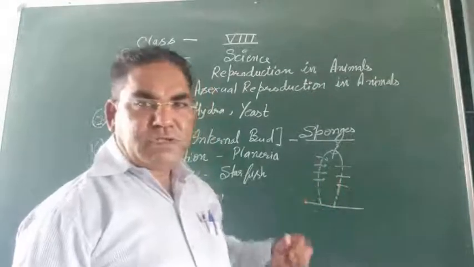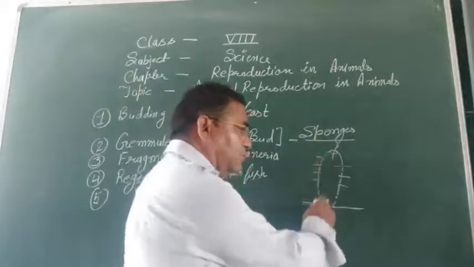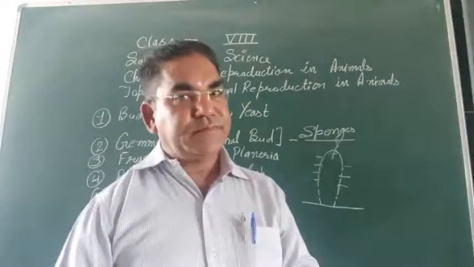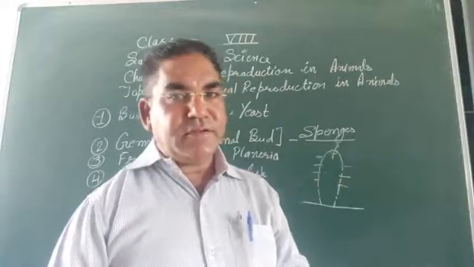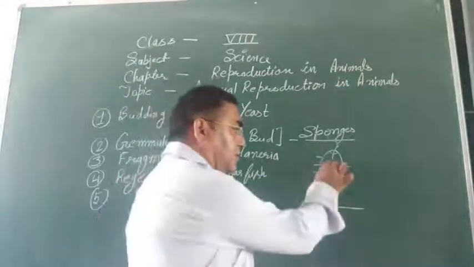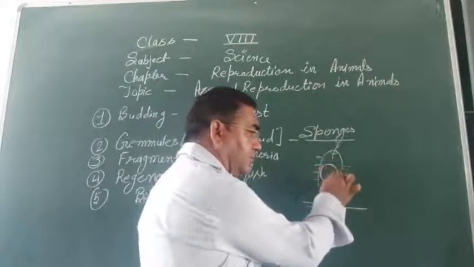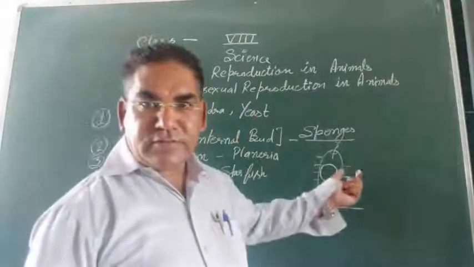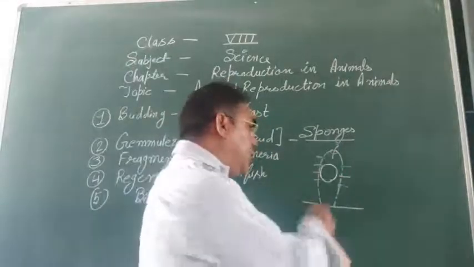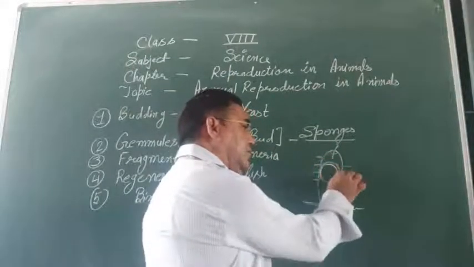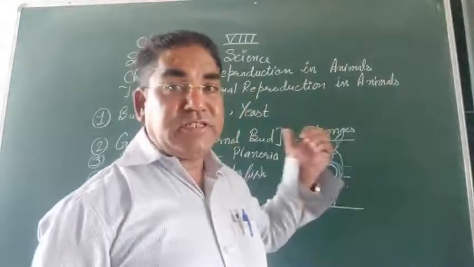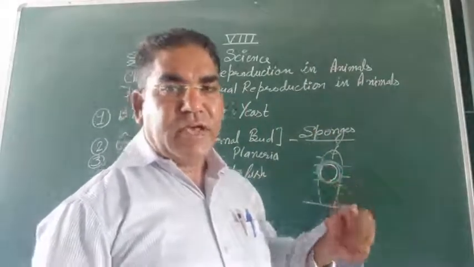So in case of sponges, when the sponge lives in water that starts to dry up, in such unfavorable conditions some of its cells collect in the center and form a protective covering around it. This is known as a gemmule.